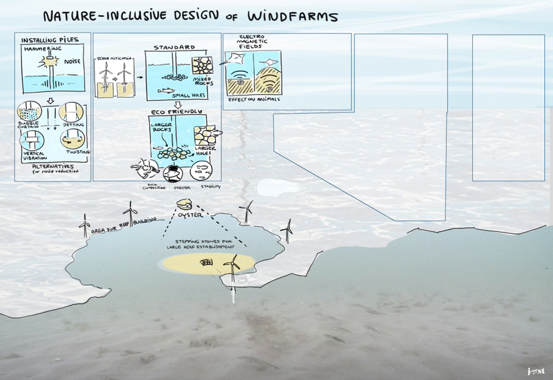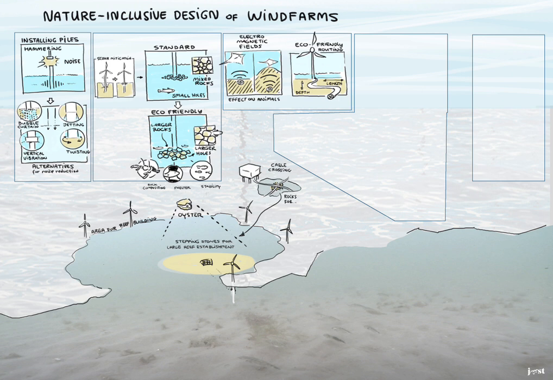What is the effect on animals of the electromagnetic fields of the cables? Define eco-friendly routing. Add rocks where cables are crossing.